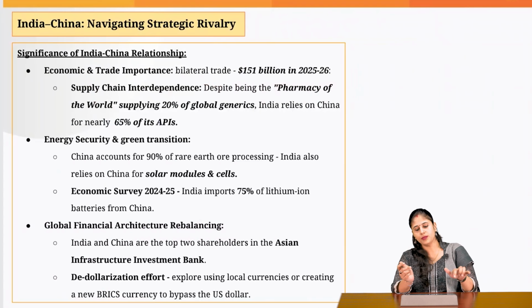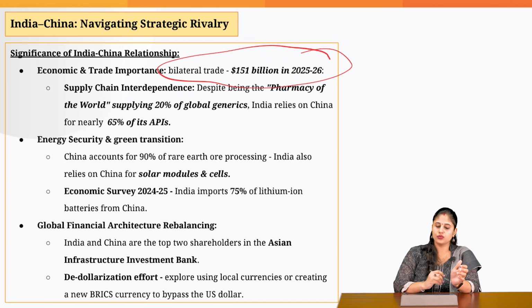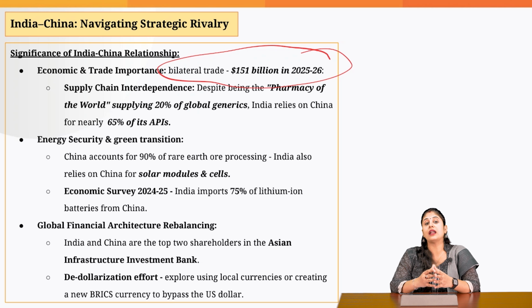Now, in this respect, what becomes important is, why is China crucial for us? First and foremost reason is the economic factor. You look at the bilateral trade between the two countries. It is more than 150 billion if you talk about the financial year 25-26. And when it comes to India, although we are a major supplier of generic drugs to the world, the critical input that is needed in our pharmaceutical sector is the active pharmaceutical ingredient. And for this, we are dependent upon China.